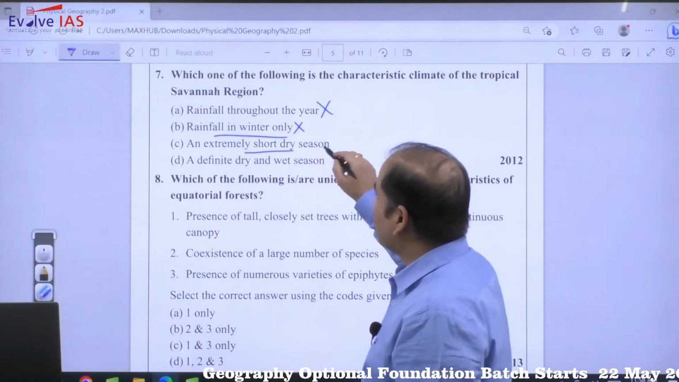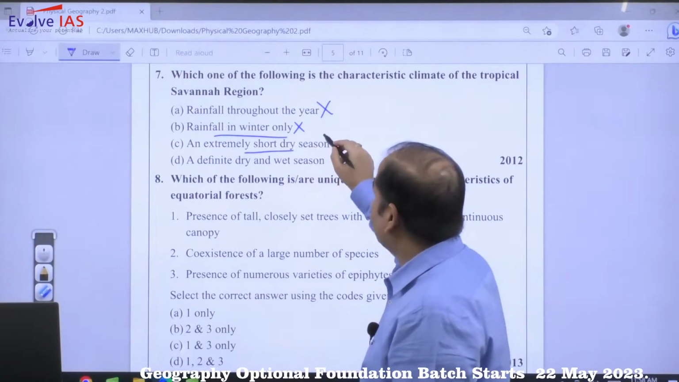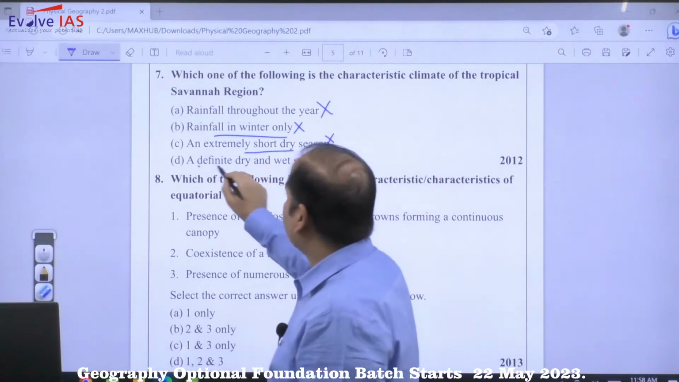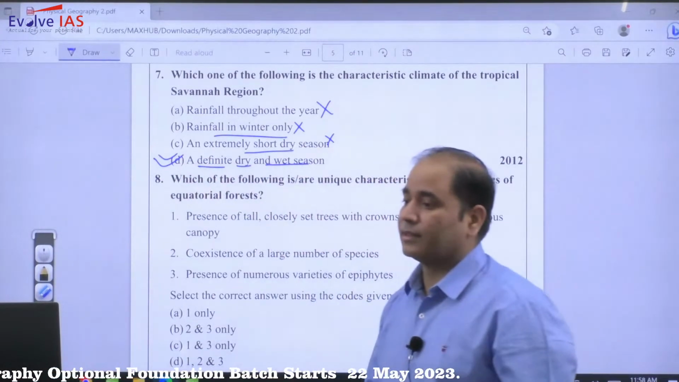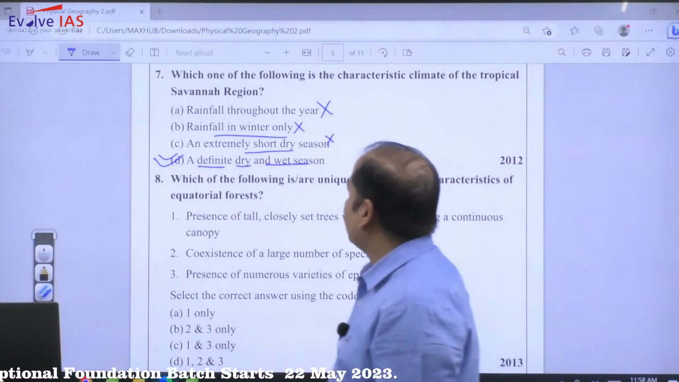The dry season is not that short, so that is also incorrect. A definite dry and wet season. So this will be the main characteristic of savanna climate.